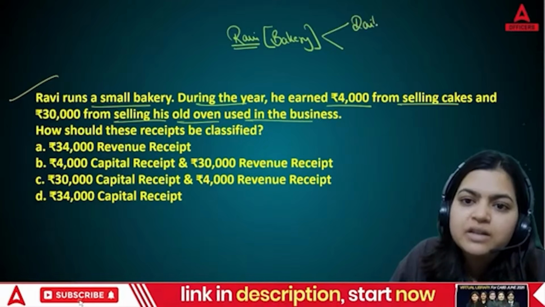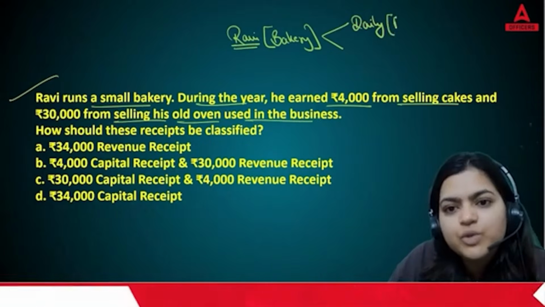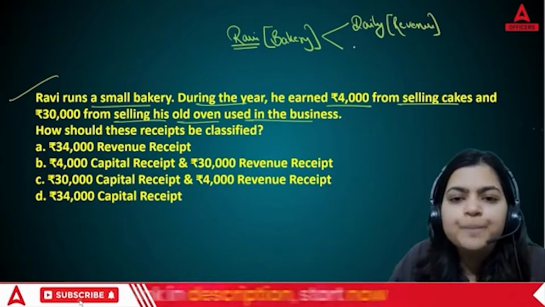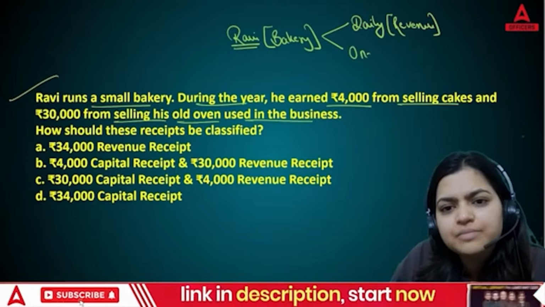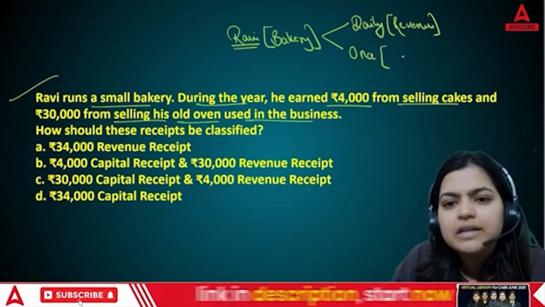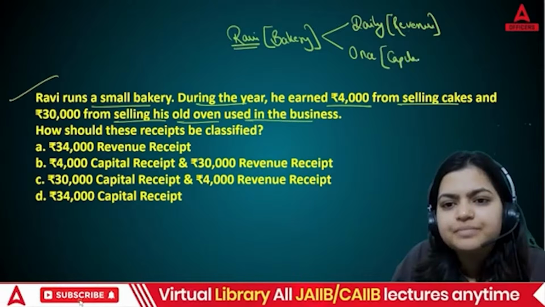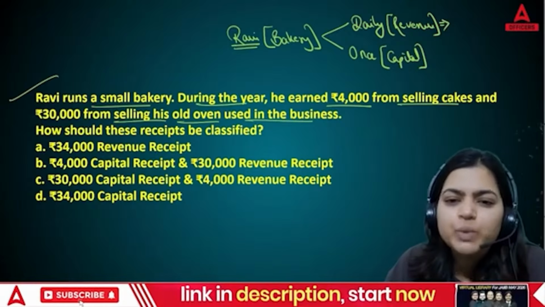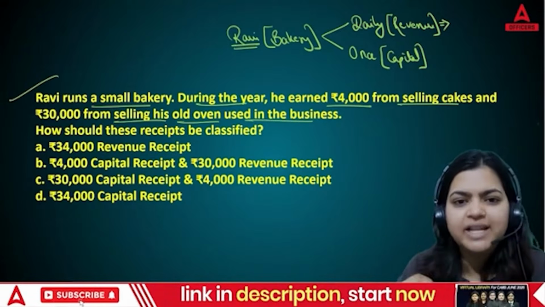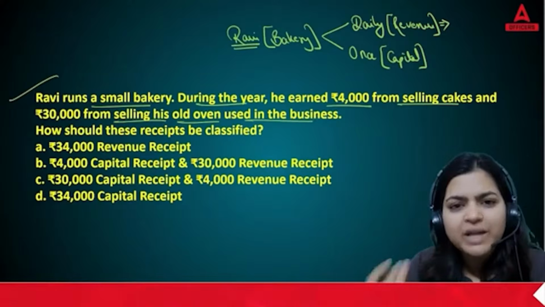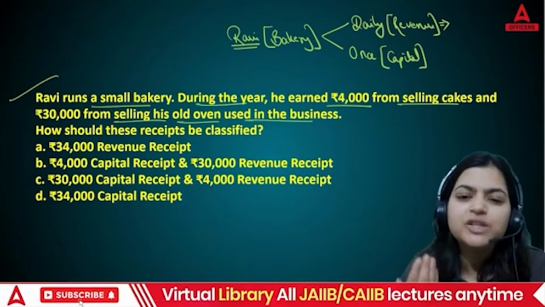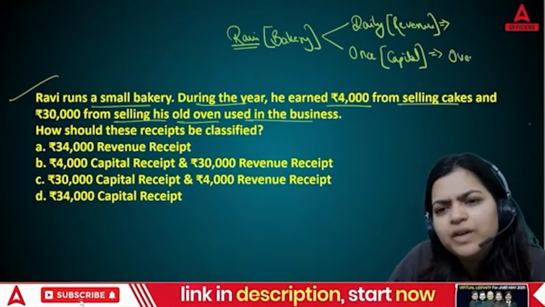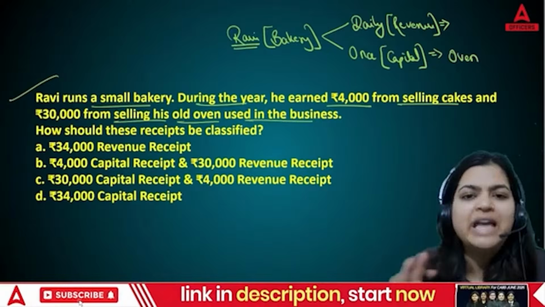There are two things. Daily basis, that is going to be revenue in nature. And let's say you will be incurring something once. That is going to be your capital. Now tell me, daily, what will Ravi be doing? On daily basis, will Ravi sell all old ovens, all utensils he purchased for baking? Of course, no. So oven, old oven or new oven, whatever it is, is going to be capital in nature.